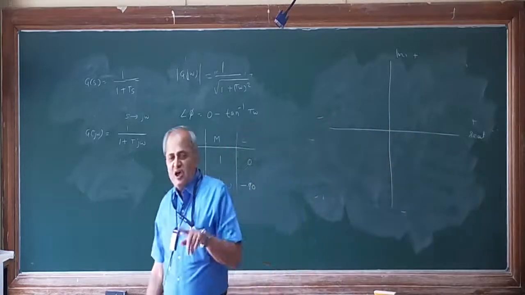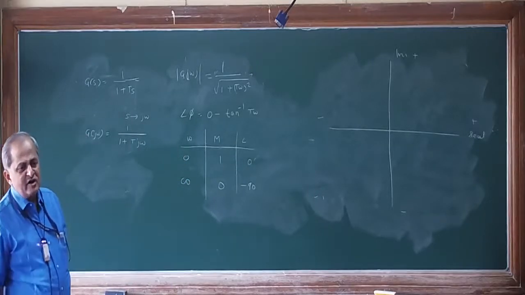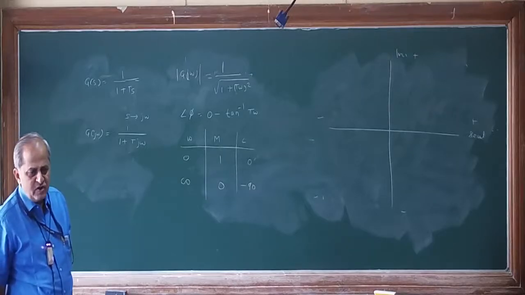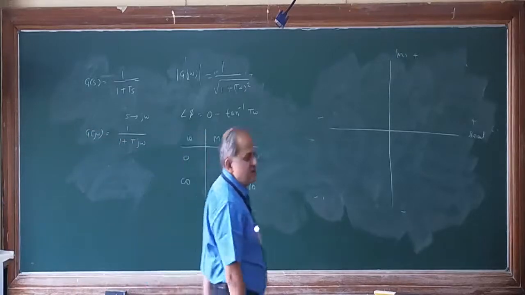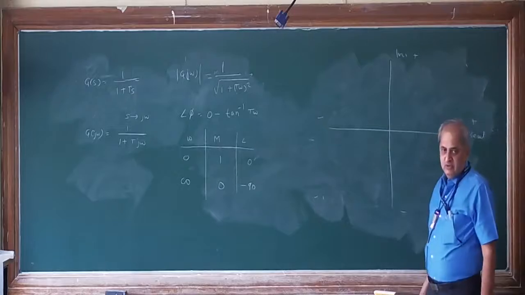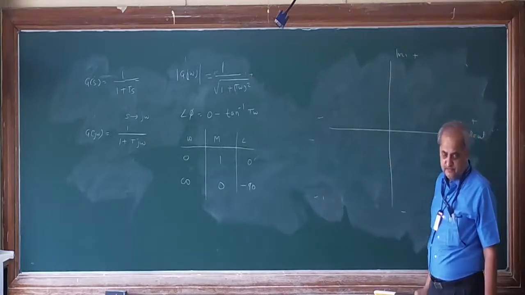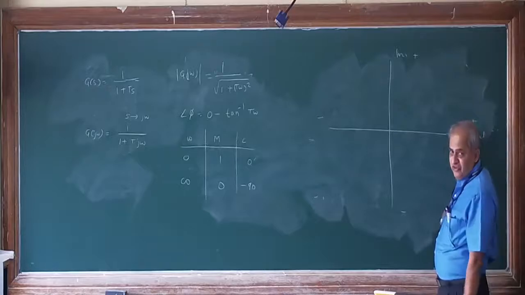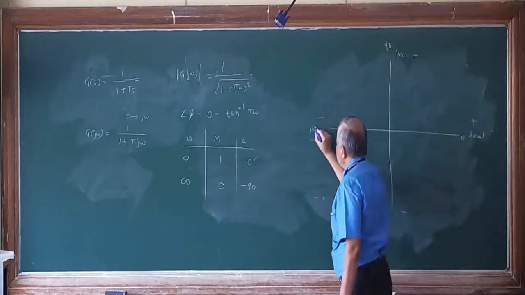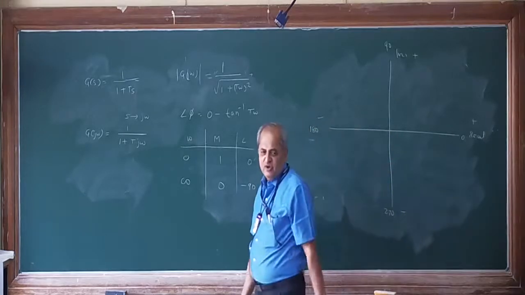But as we are drawing in polar coordinates, not rectangular coordinates, we have to identify the angles also. The positive real axis is 0 and the angle has to be measured in a counterclockwise direction. So this is 0, this becomes 90, this becomes 180, this becomes 270, and 0 and 360 will coincide.